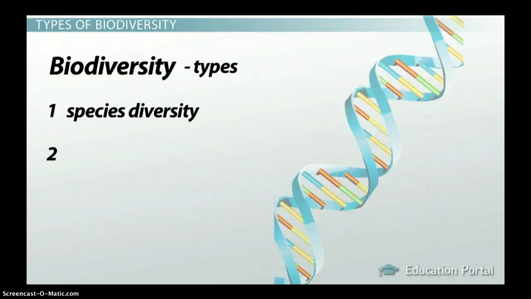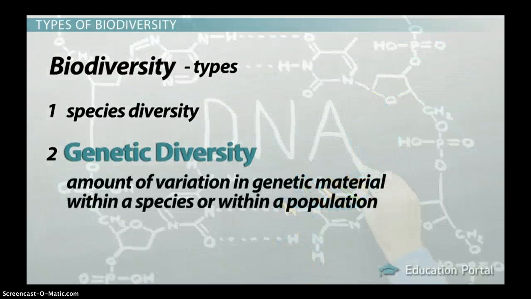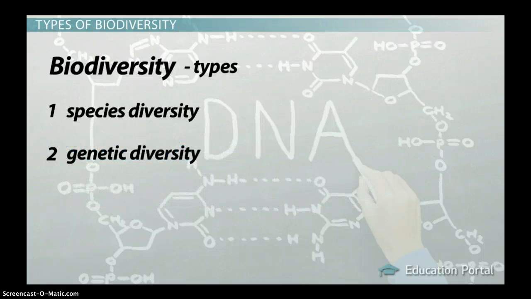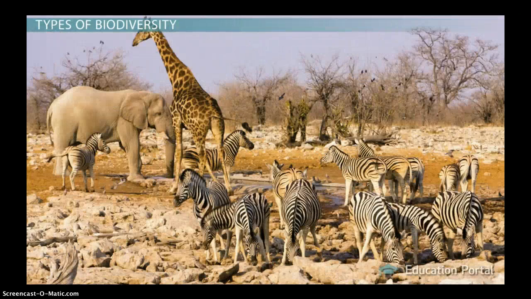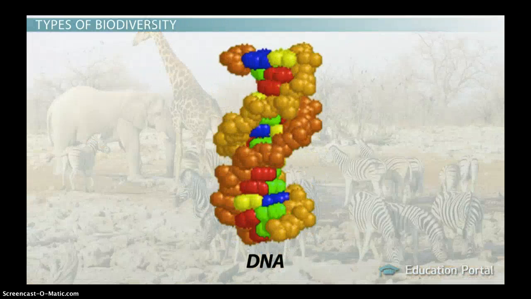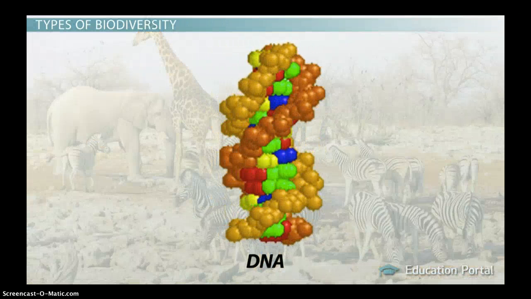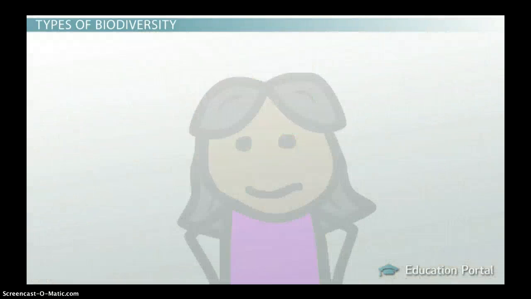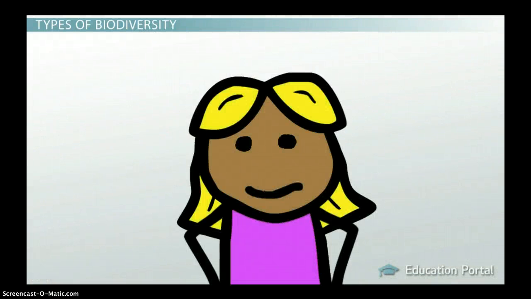The second type of biodiversity is genetic diversity. Genetic diversity is the amount of variation in genetic material within a species or within a population. There is a high level of diversity among species, but there is an even higher level of diversity among the genetic material of the individuals of a specific species. An example of genetic diversity is the variation in the genes that encode for hair color in humans.